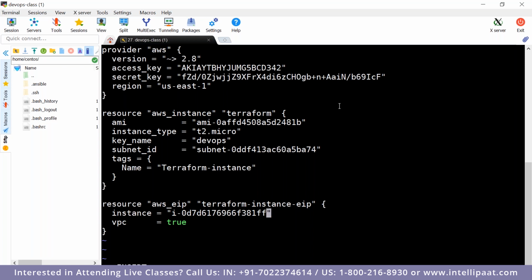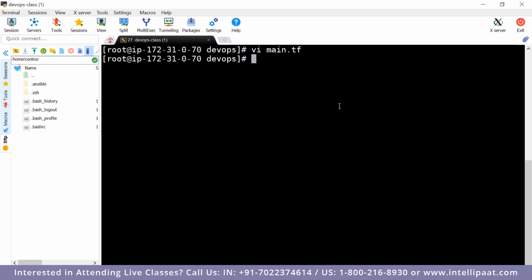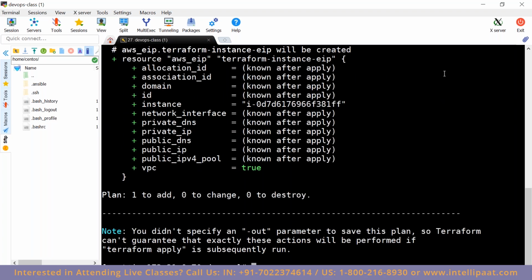I'm replacing it, so these are dynamic values which we can get. How do we get it? aws_instance.terraform.id. Now again, if I run terraform plan, see, we got the same value.